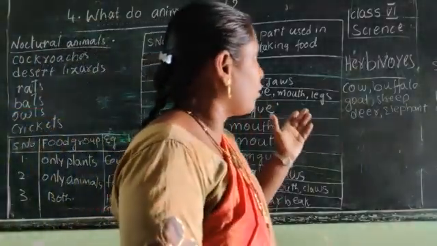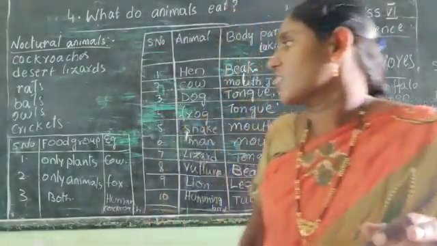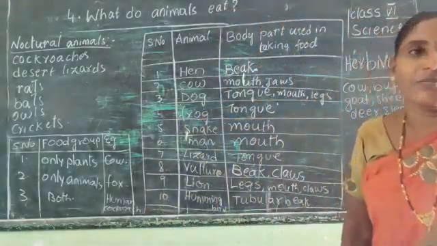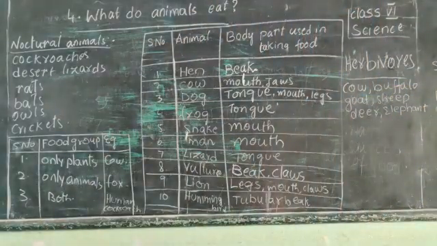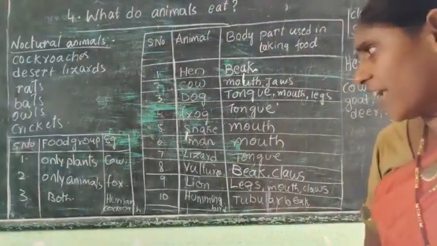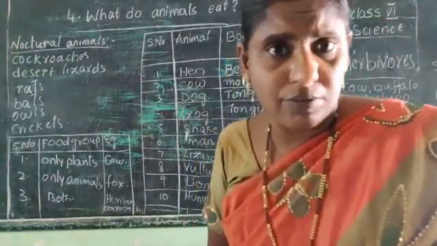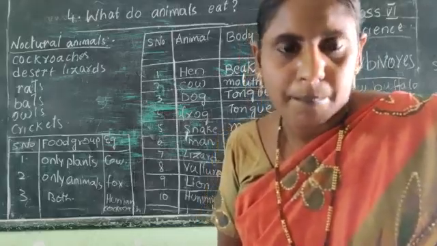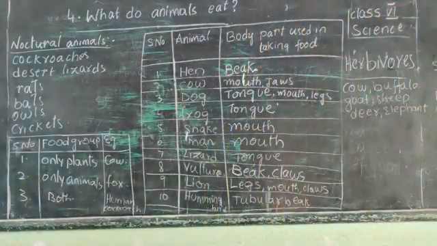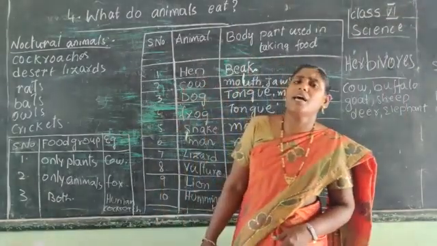Example: cow, buffalo, goat, sheep, deer, elephant. The animals which depend on only animals for their food are called carnivores. Example: lion, tiger, fox, wolf, leopard, cheetah, etc. Okay, next, animals that take food from both plants and animals.